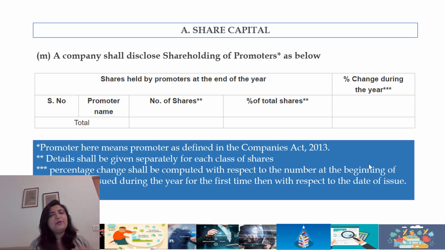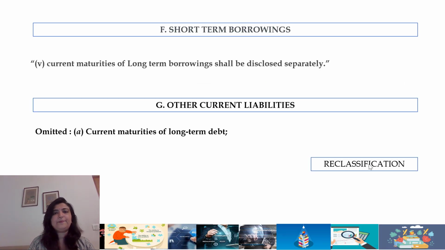Share capital. Now this is going to be a little fast-paced because I'm just introducing you to the changes, but we'll present a more elaborate presentation once things get clearer in terms of the date of applicability, etc. But this is possibly what one's client has to get ready for in terms of disclosures for the current period at least, definitely. Share capital, there is a specific inclusion of disclosure on shareholding of promoters. And this is the table: the promoter name, the number of shares, percentage of the total shares of the company, and the percentage change during the year. This is a new inclusion.